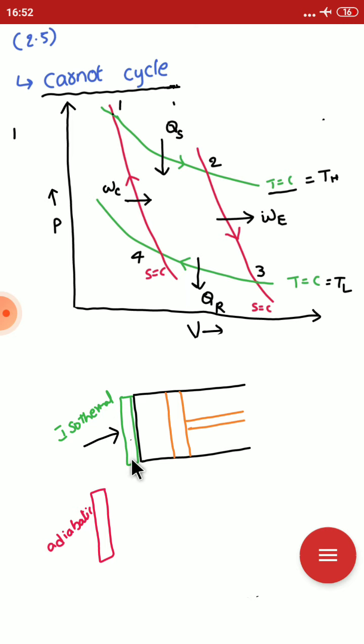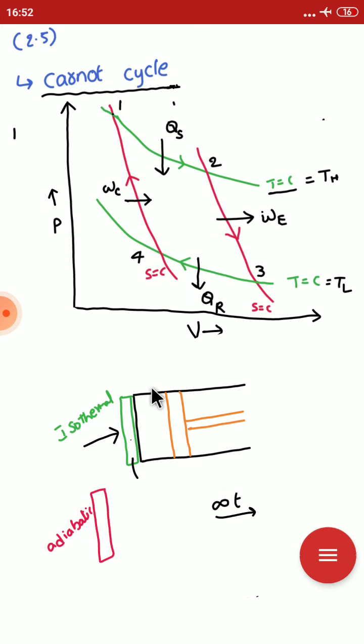For this we need a perfectly conducting material at the cylinder head, and the source and receiver should be at the same temperature. In that process, heat transfer requires an infinite amount of time. So it is a very slow process, and a lot of time is required for the 1 to 2 process to happen.